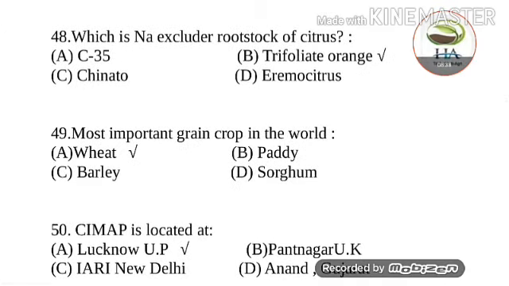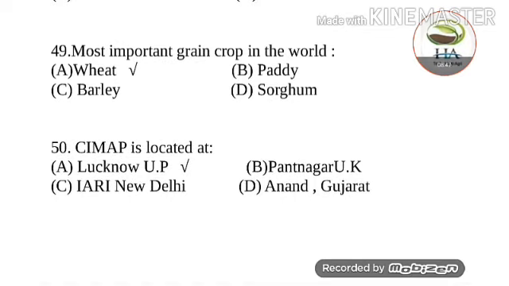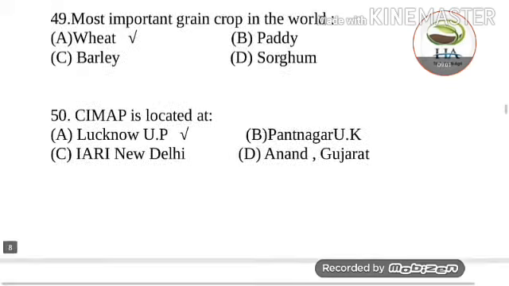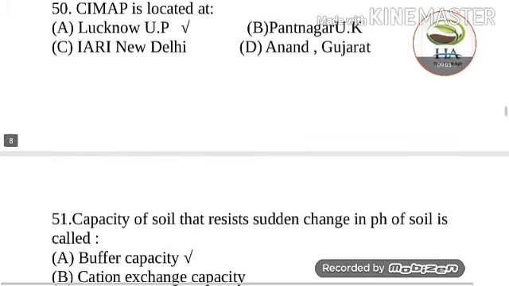Next question is, most important grain crop in the world is wheat. Wheat is the correct answer. Next question is, the CIMAP is located at, options are Lucknow UP, Pantnagar UK, IARI New Delhi, Anand Gujarat. So CIMAP is located at Lucknow UP, Central Institute of Medicinal and Aromatic Plants, situated in Lucknow UP.